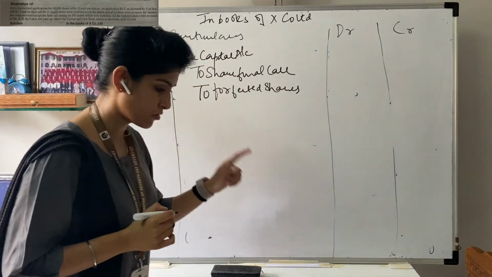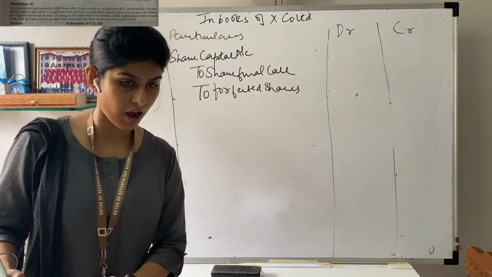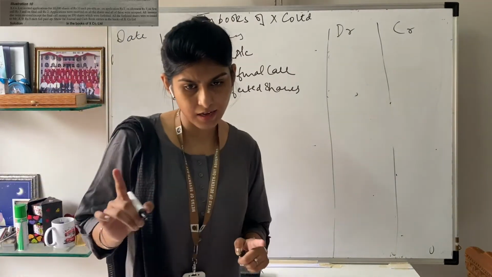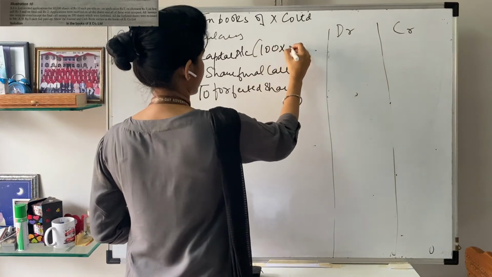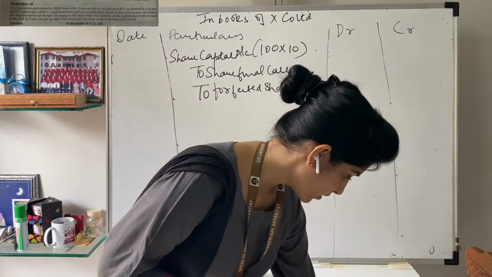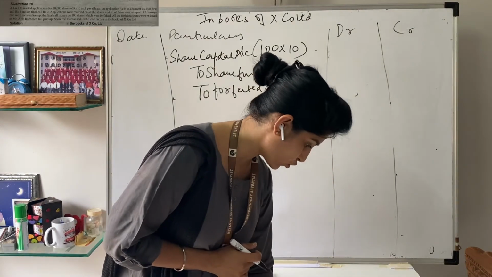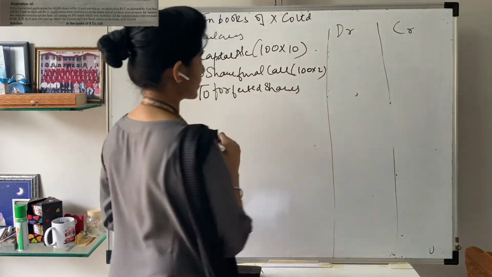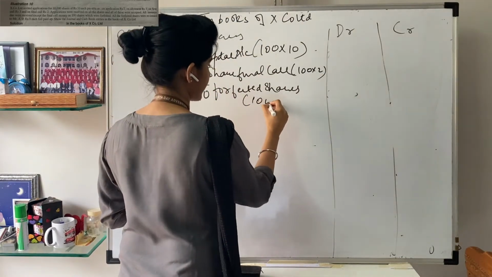Now check out the amount carefully. In your share capital, 100 shares are forfeited. 100 shares are issued. Actually, there are 100 shares. So 100 into 10. Share final call amount is given in the question as 2 rupees. So final call 100 into 2. Forfeited shares will be the left out shares. That is 100 into 8.